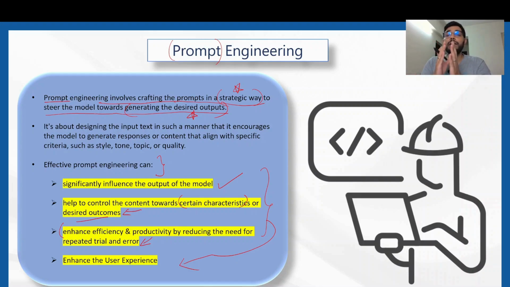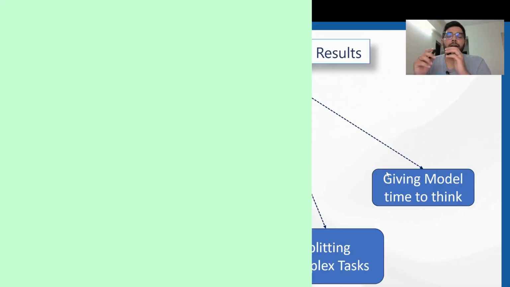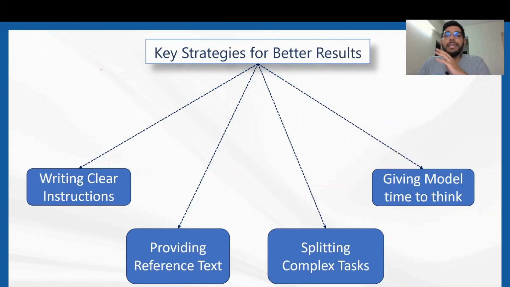How? By getting to the desired output or matching the expectations of the user, essentially. Coming to the second thing, that is the key strategies for engineering the prompts in an effective way. The first one is writing clear instructions. The second one is providing reference text or context to the generative AI model. The third one is splitting complex tasks, and the fourth one is giving the model time to think. Now we'll discuss each of these four in depth.